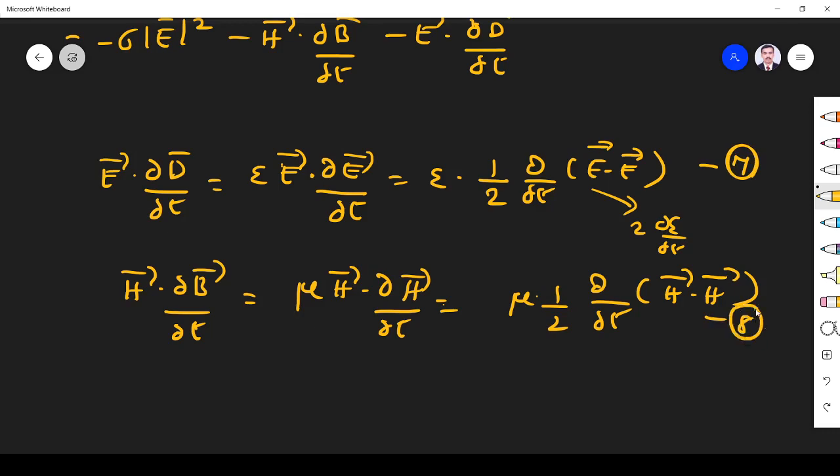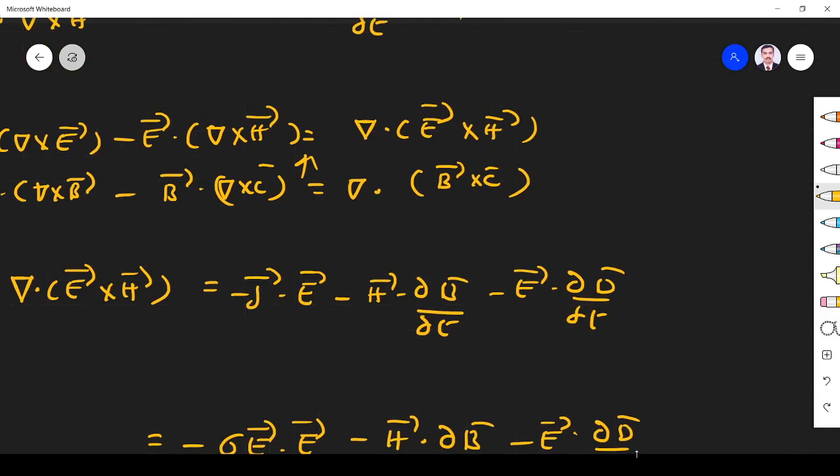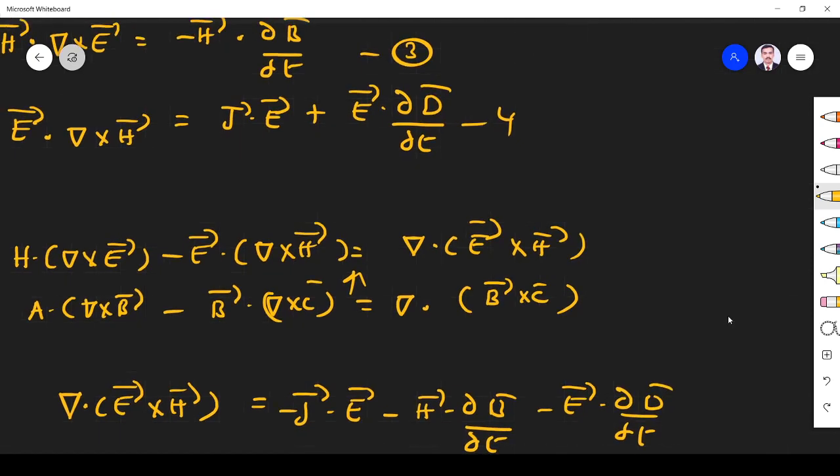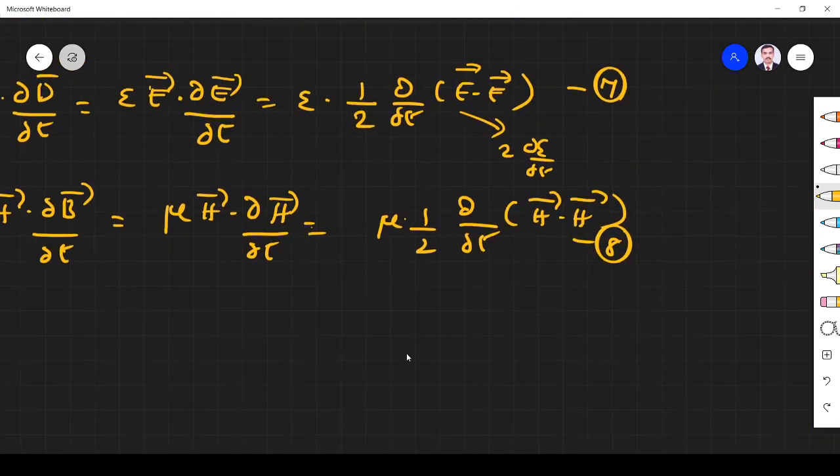This is equation number 8. Right, we already have 6, and 4, 5. So what happens? I got these equations.